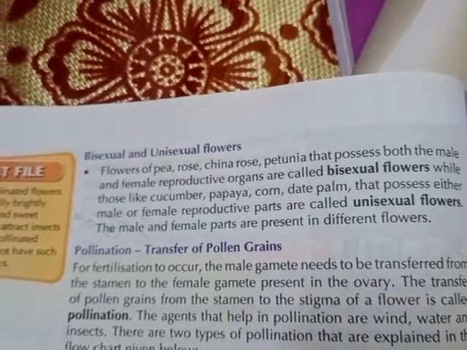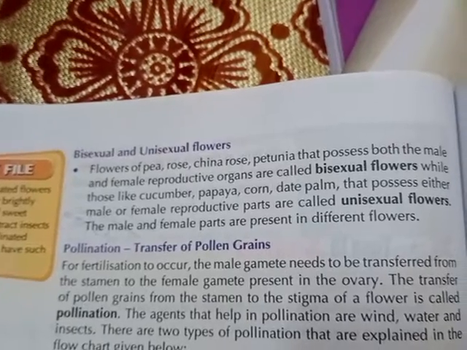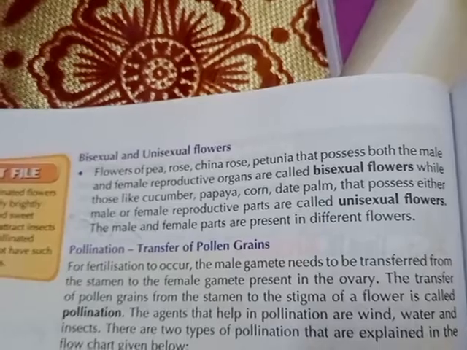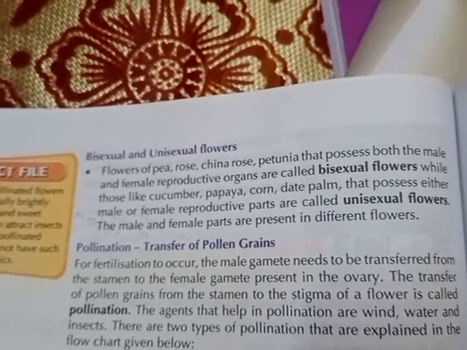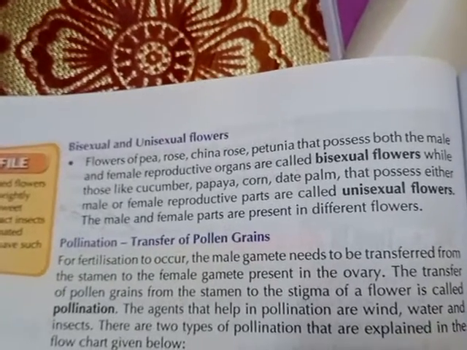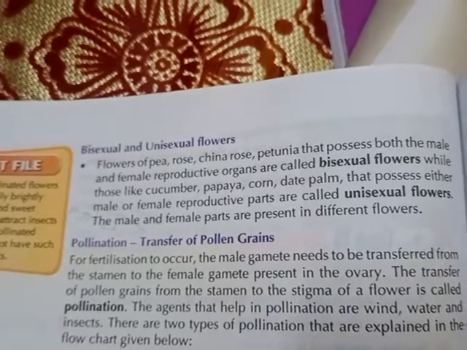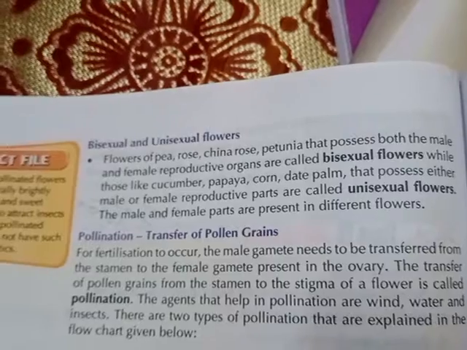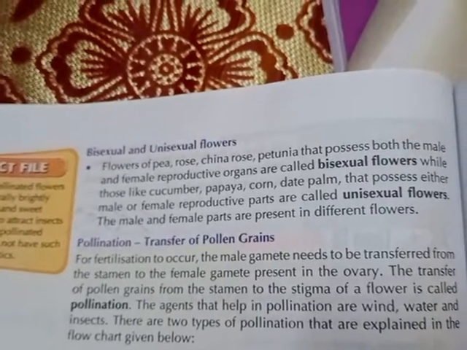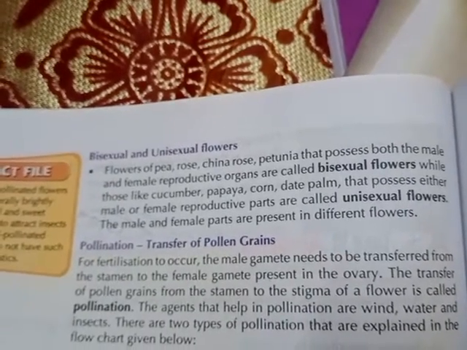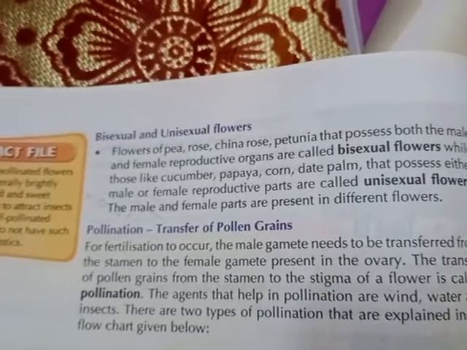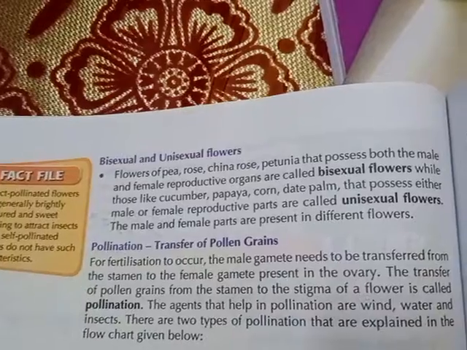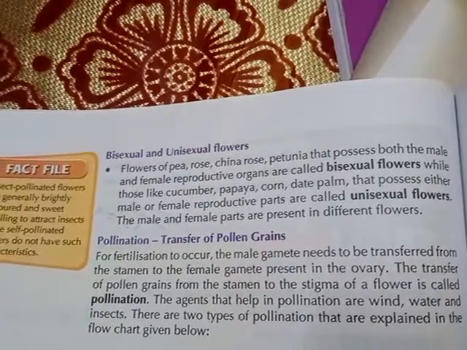While those like cucumber, papaya, corn, date palm, etc., in these flowers possess either male or female reproductive parts, and they are called unisexual flowers. That means either the male reproductive part or the female reproductive part is there in the flower.